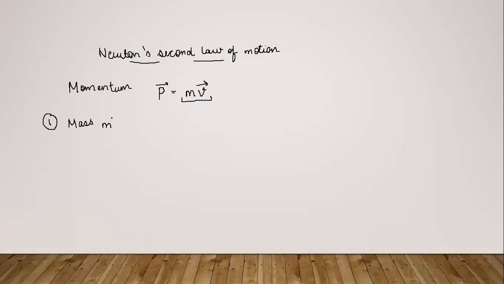If you want to move a bed from one place to another, you have to apply a lot of force, and if there is a light chair and you want to shift it, you don't need to apply much force. Similarly, a larger force is needed to stop a heavy body than to stop a light body in motion. Now imagine a big man running towards you, in motion and coming to you, so you will need a larger force to stop him. And if a small child is running towards you and you need to stop that child, then you'll need a lesser force.